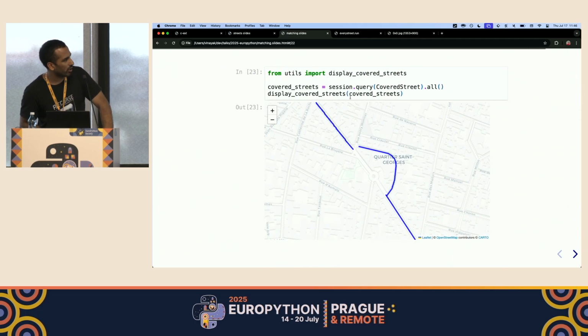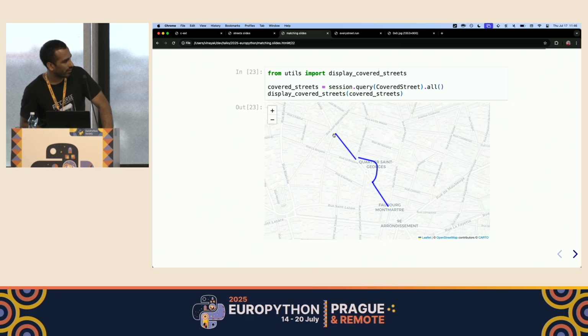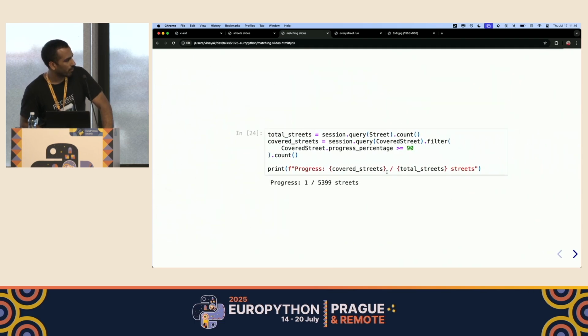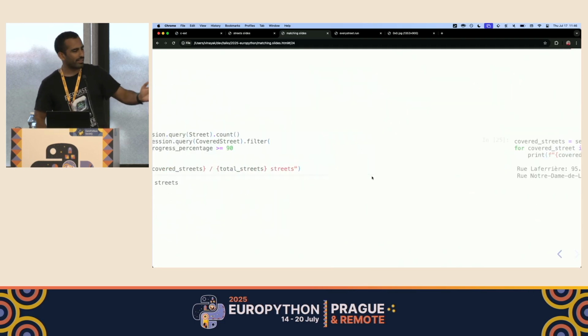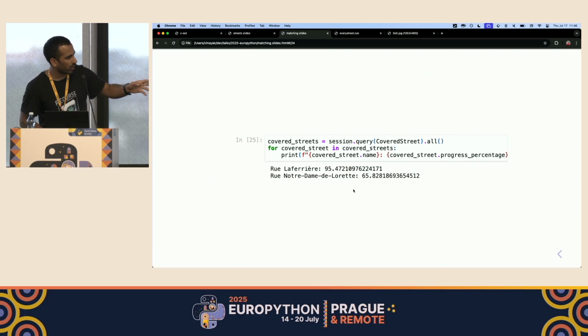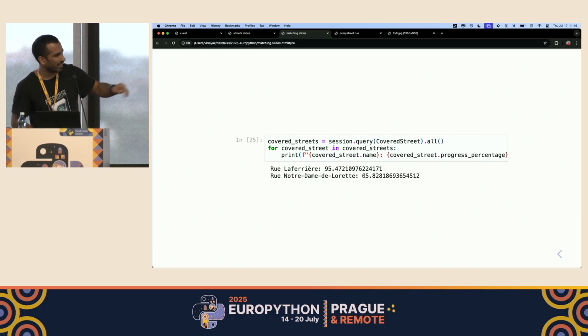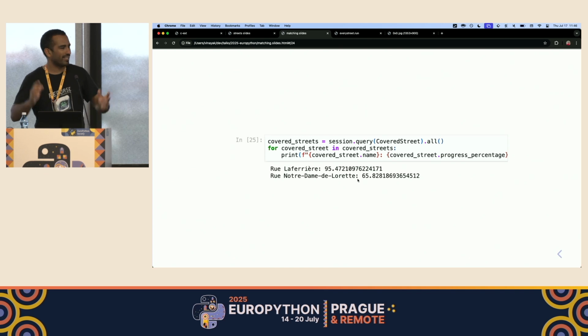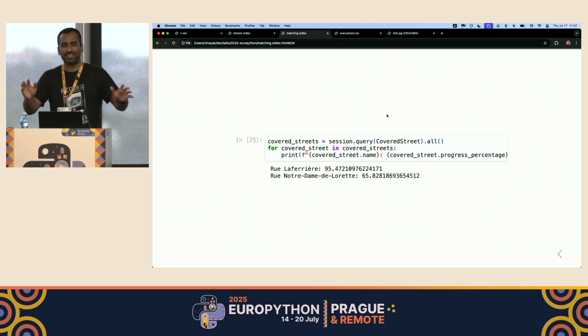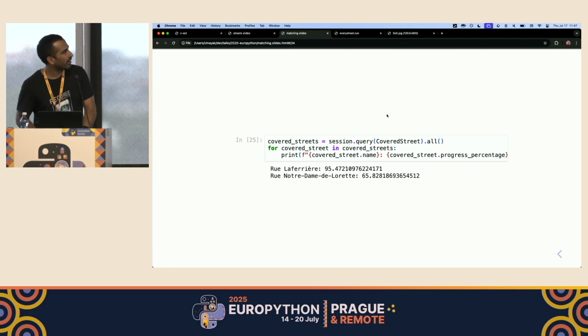So if we do that and plot the covered streets, you can see that we've now covered around 60% of the street that we initially inserted. The progress is still 1 because as I can show you, we've only covered 60% of Notre Dame de Lorette, and we won't mark it as covered until it's 90. And now I think that was basically the map matching, and now I can get back to the main slide.